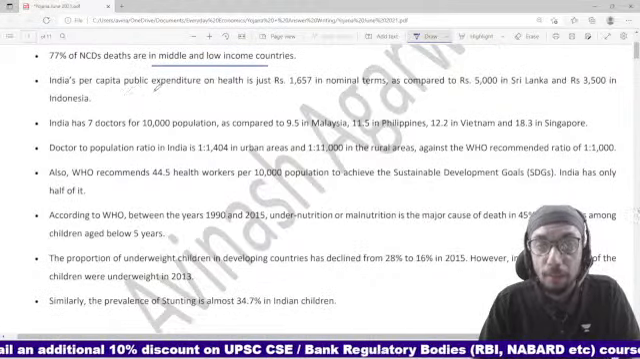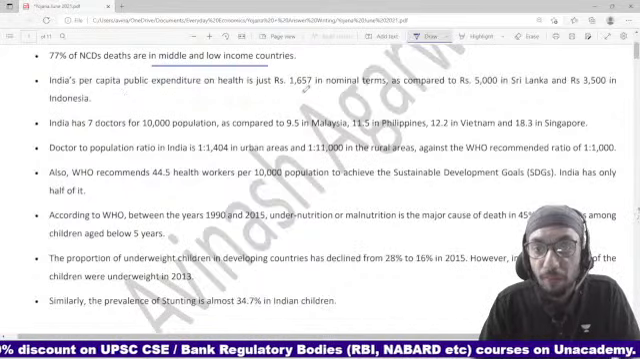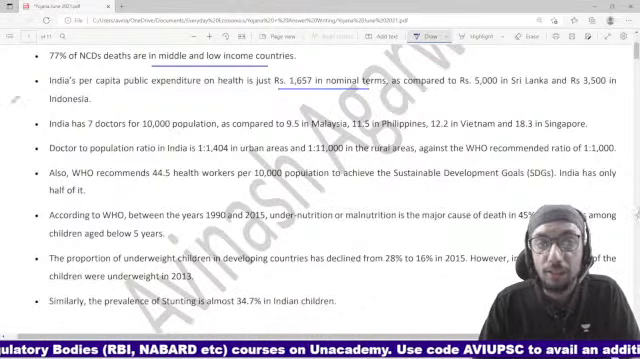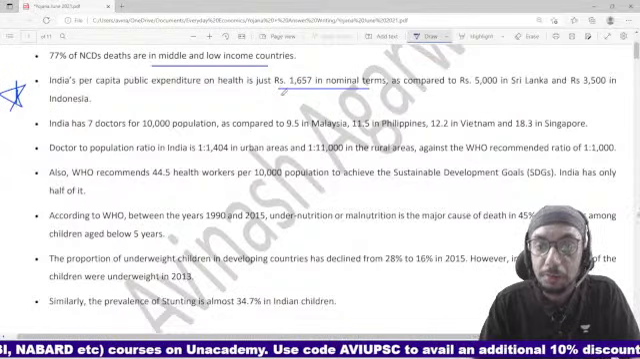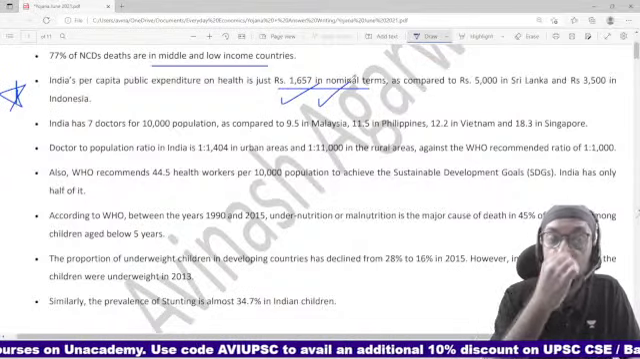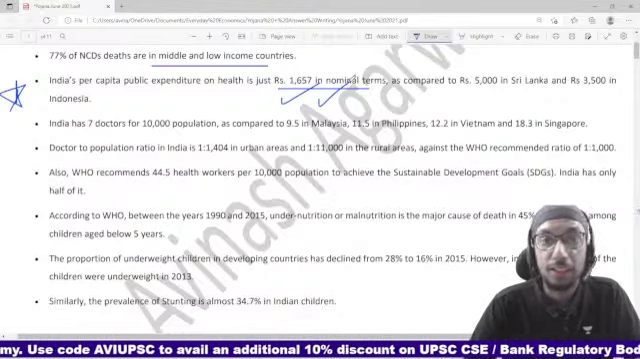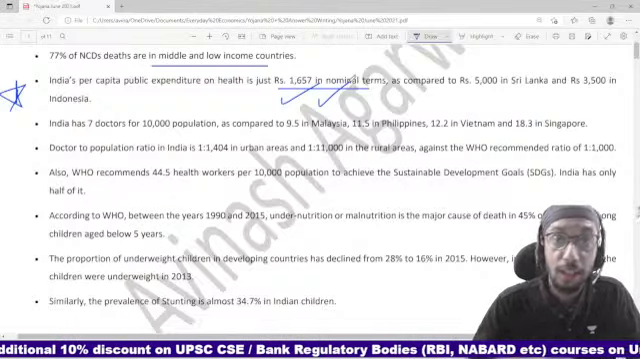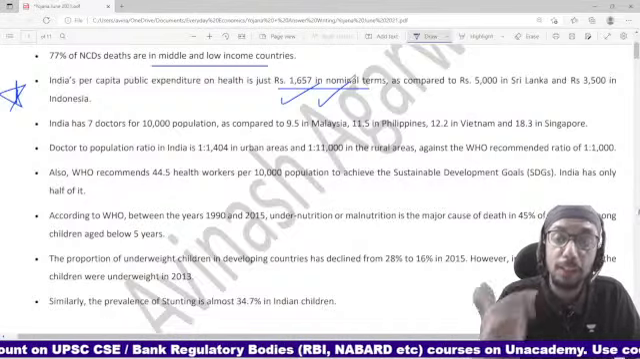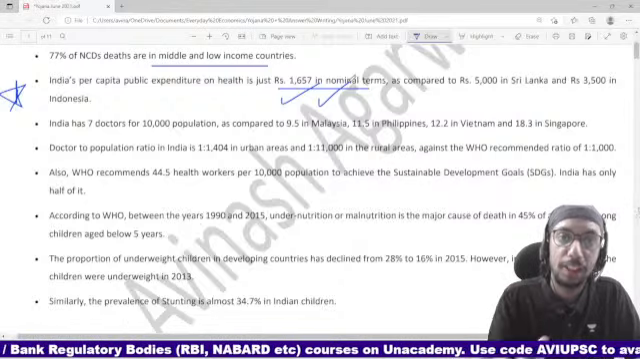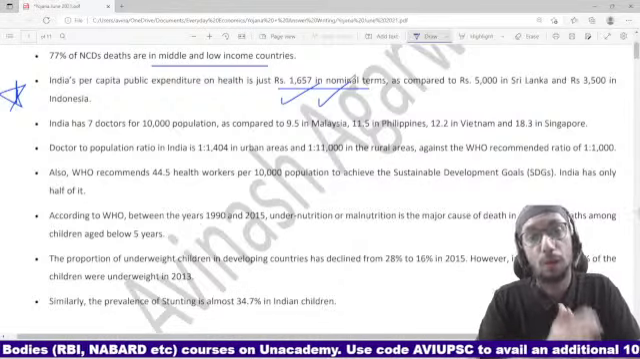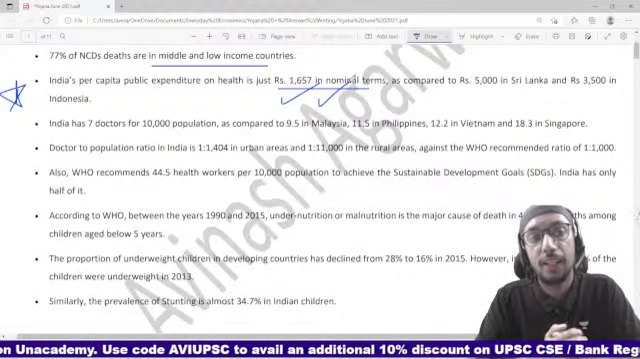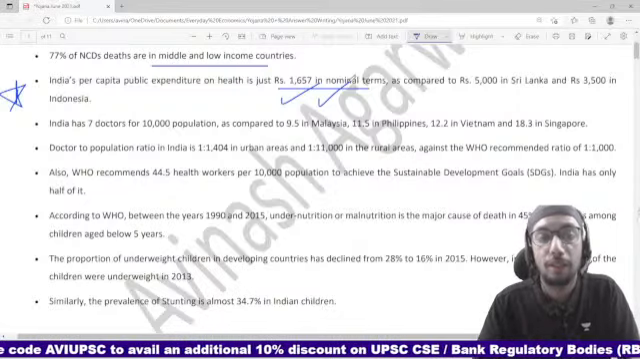India's per capita public expenditure on health is just rupees 1657 in nominal terms as compared to 5000 in Sri Lanka and 3500 in Indonesia. This is very important. This shows that the level of public expenditure on health is very low. We need to increase that. Public expenditure is expenditure done by various levels of government on the healthcare sector. If this public expenditure on healthcare increases, then automatically better services, better infrastructure and better healthcare will be available.